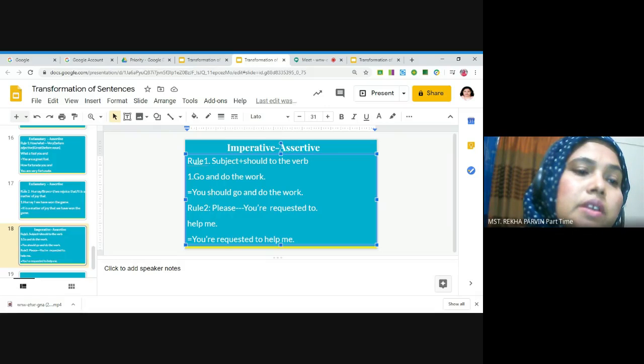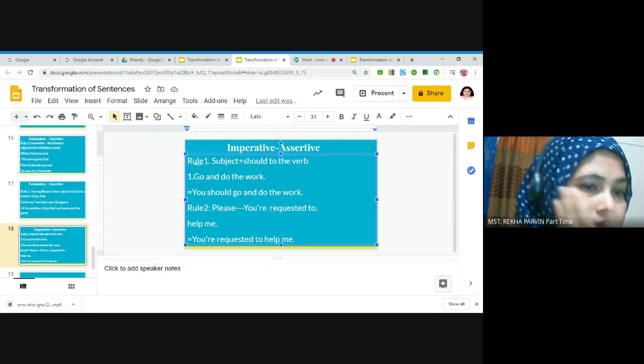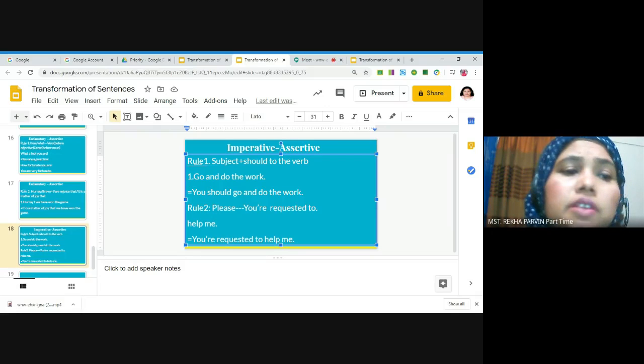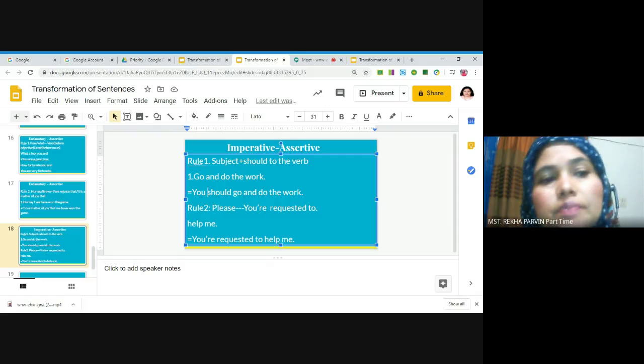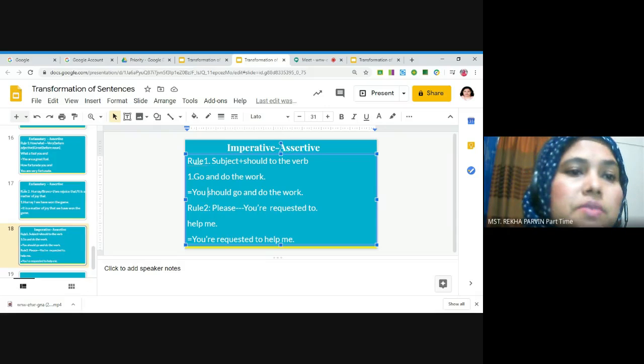That means here I have added you and then should and then go and do the work, all extension. So rule number 2: please, you are requested to help me. If we get please in any imperative sentence, then we have to convert it into an assertive sentence with requested to. So the assertive sentence will be: you are requested to help me.